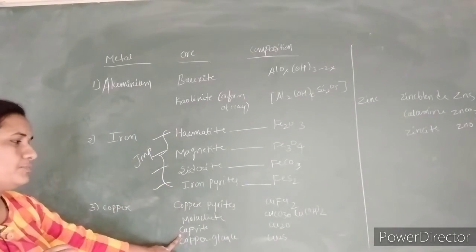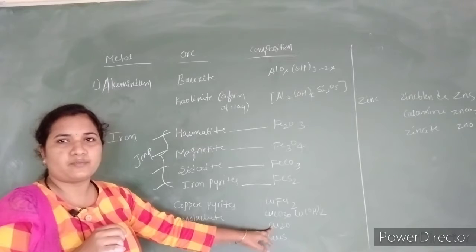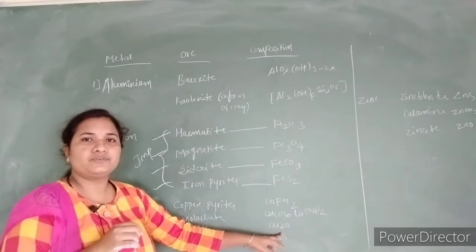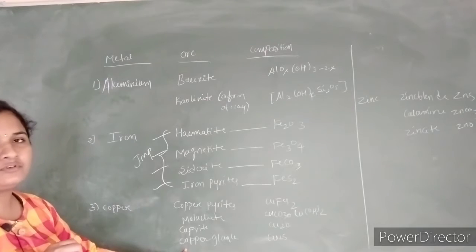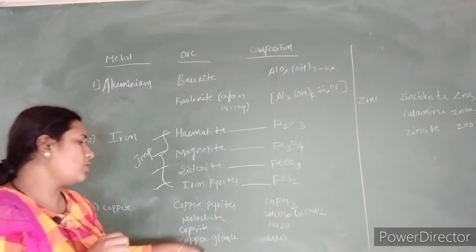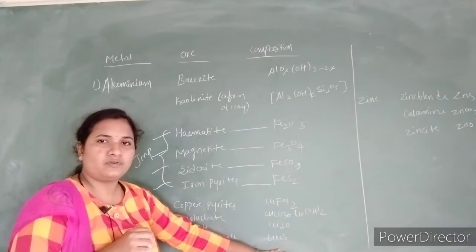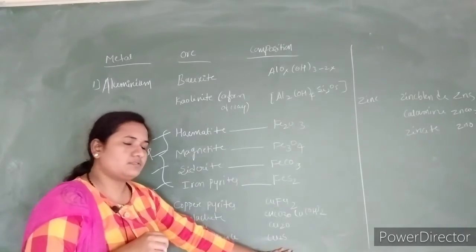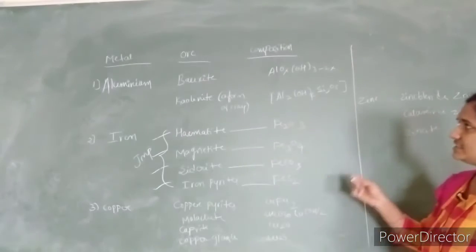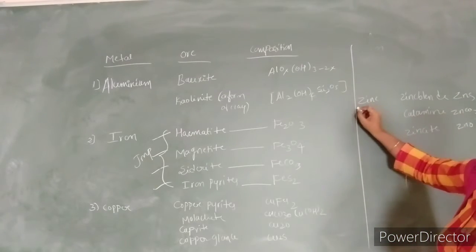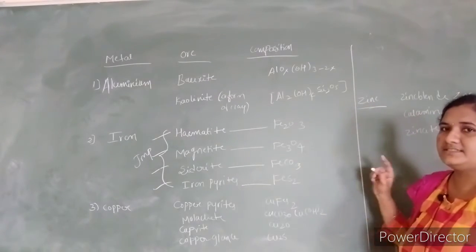The third one is cuprite. It exists in the form of oxide, that is Cu2O, copper oxide. The fourth ore of copper is copper glance. It is also found in the form of sulfide, that is copper sulfide, Cu2S. The fourth abundant element is zinc.